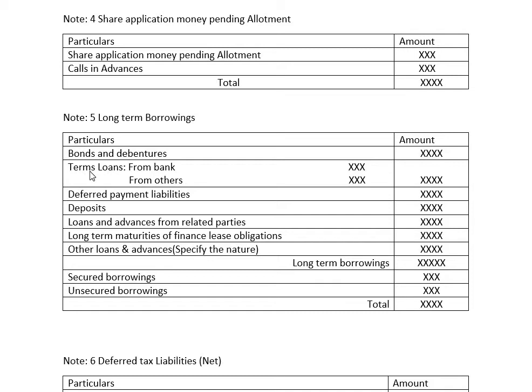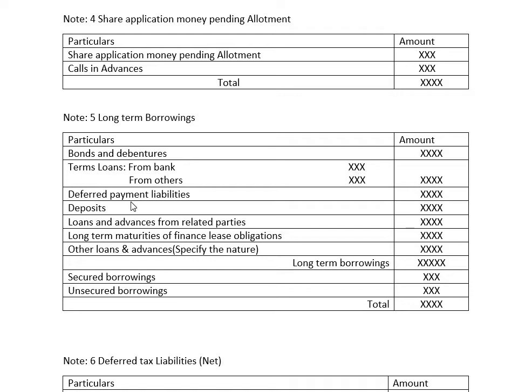Then term loan means we take a loan from outside parties, from the bank in the inner column, or from others. Apart from the bank, any other source of finance may be available. When we take the loan from them, that will be written in the inner column, both will be added together, and it will be taken to the outer column.